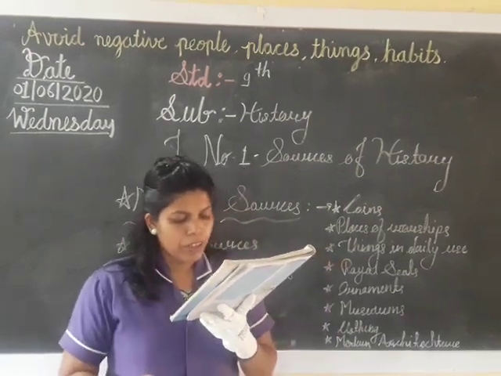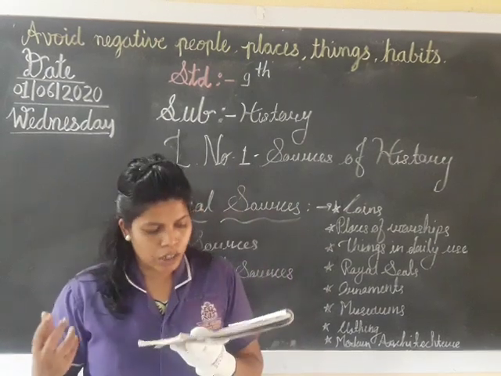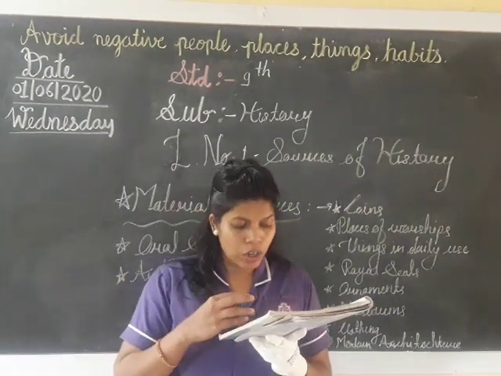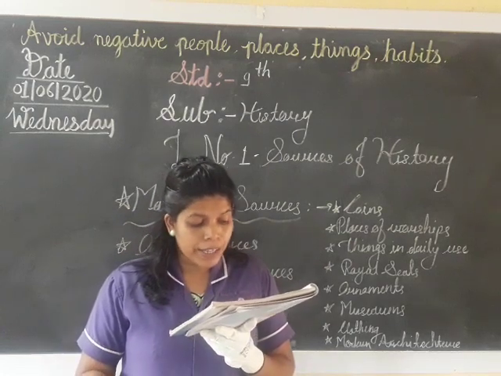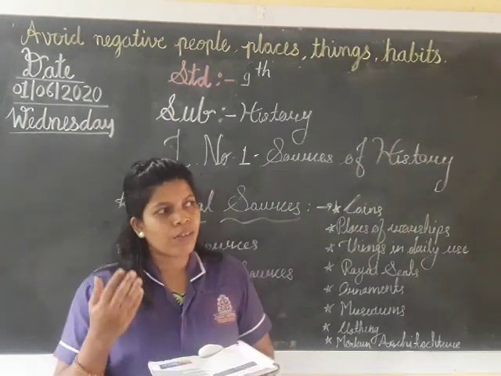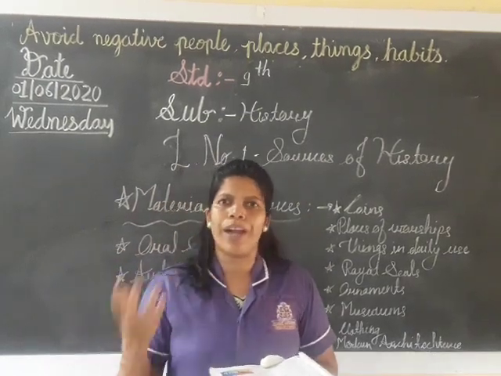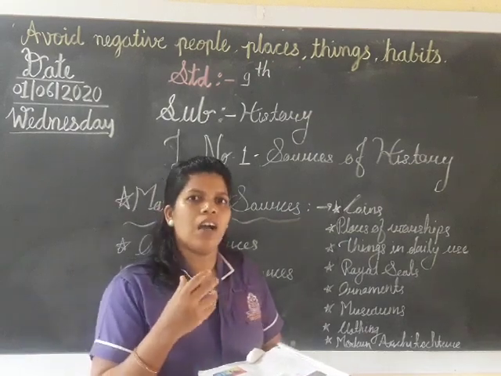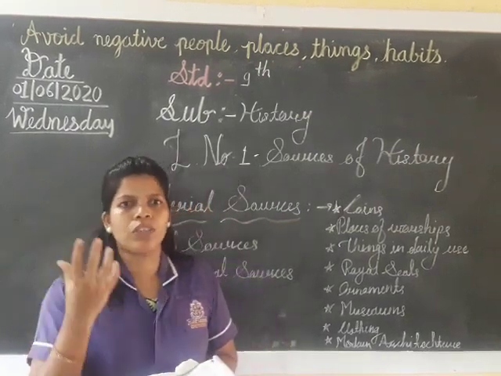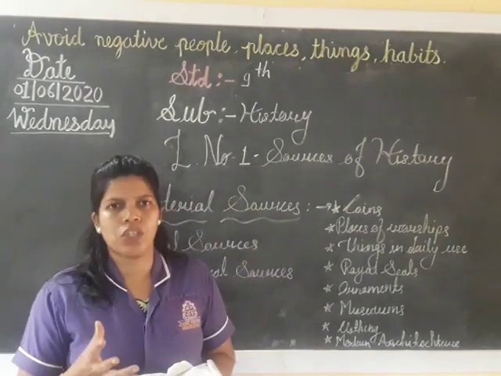Just see, like povadas, like songs, like folk songs, folk tales, proverbs, ballads and odes. In Shivaji Maharaj's time, some people made those povadas, and with the help of that singing, they were giving descriptions about Shivaji Maharaj and about forts, about the information.